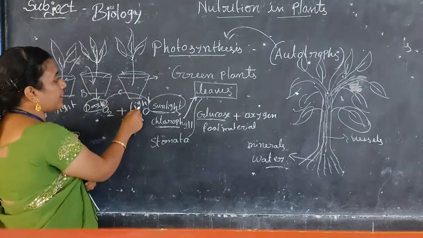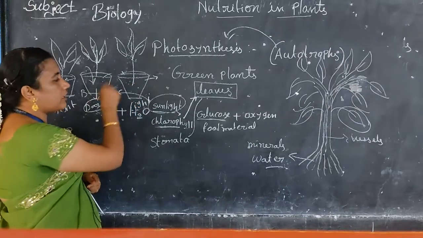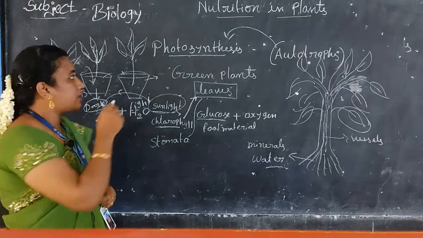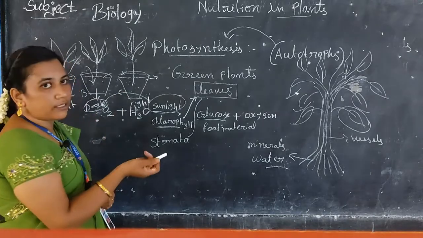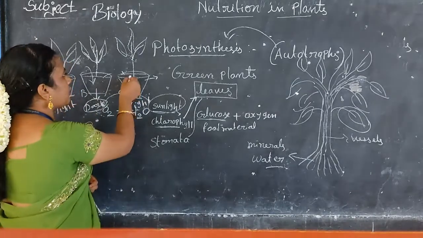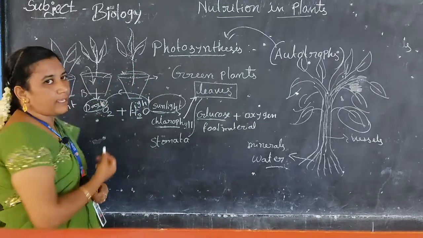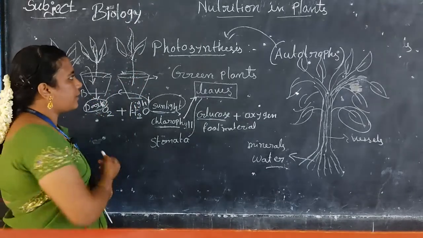Plant C we kept in the light, but we did not give water regularly. Here what will happen? If we do not give water regularly, automatically this plant will not grow in a proper way. Do you understand?